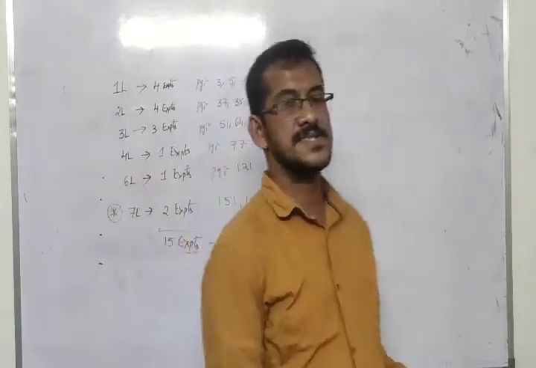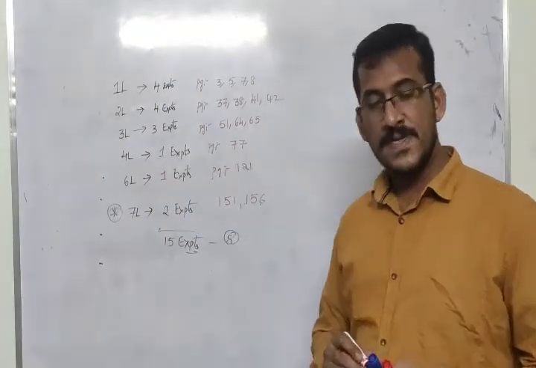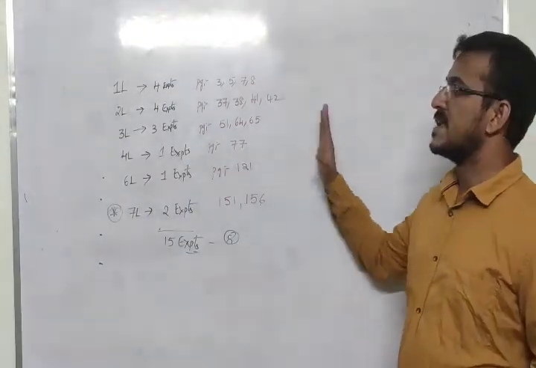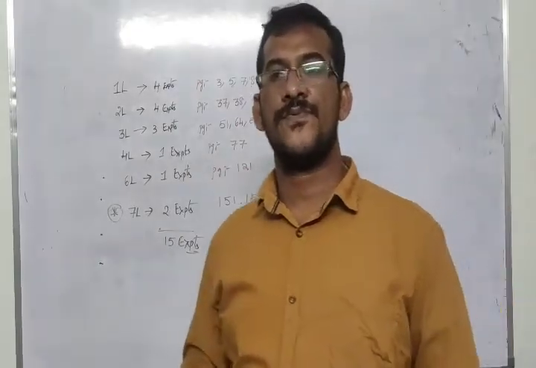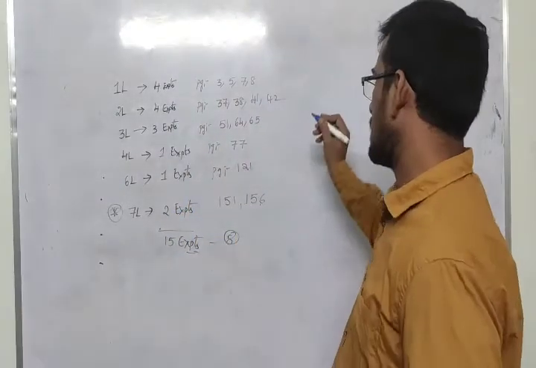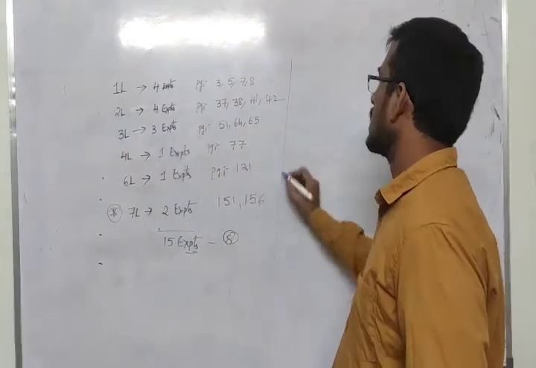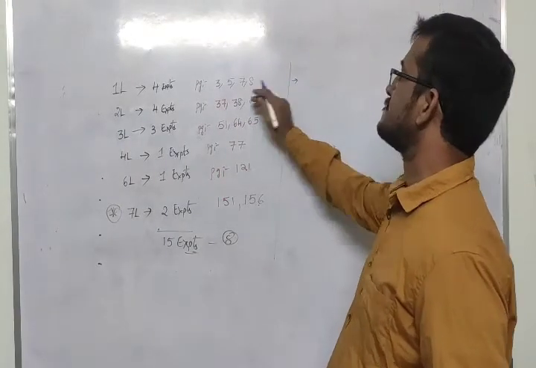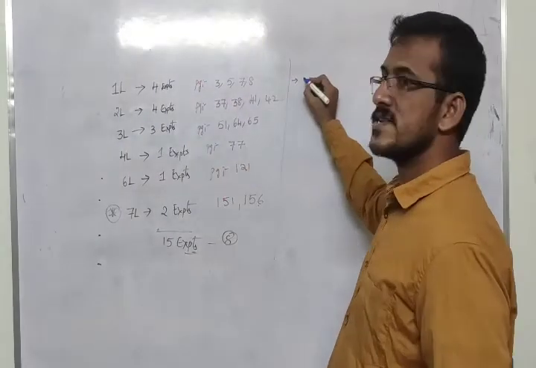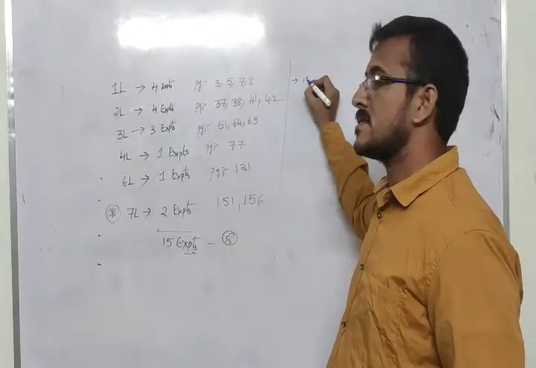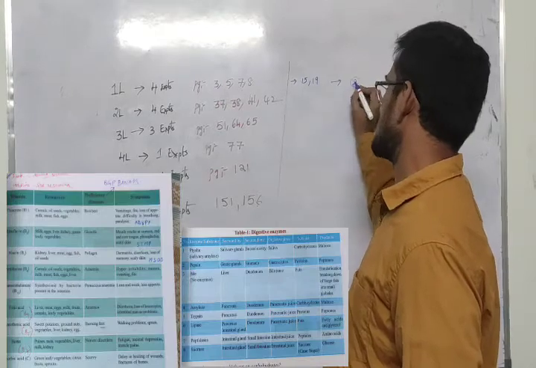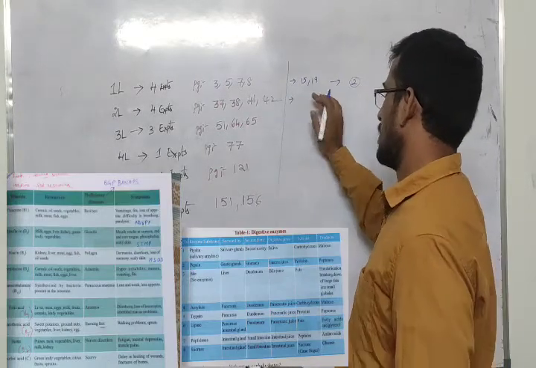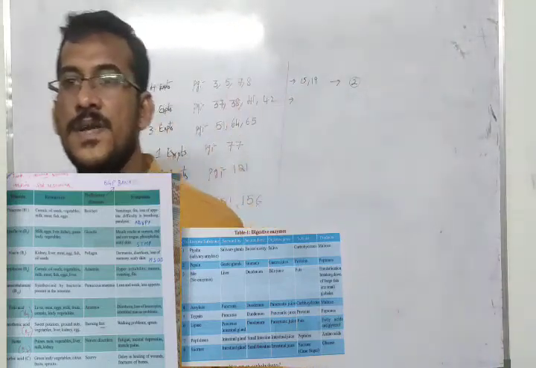Okay. Then next, tables. They'll give you a table and they'll ask you information from that. From the first lesson, page number 15 and page number 19. These two tables you have to prepare. Page number 15, page number 19.